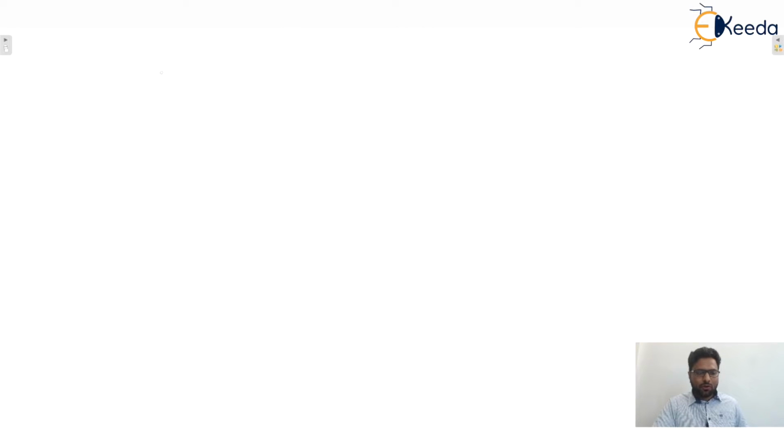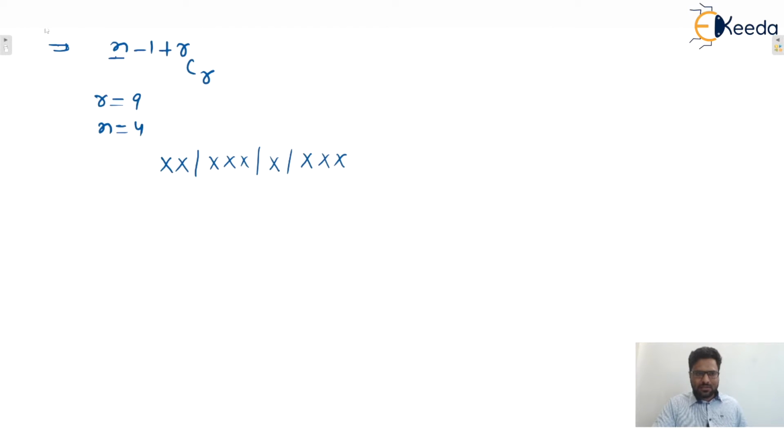The formula is (n minus 1 plus r) C r, where r are the identical objects and n are the boxes or persons which are distinct. Now let's say r equals 9 and n equals 4. One possible way of distribution can be like this: the first group contains two identical objects, the second contains three, the third contains only one, and the fourth contains three objects. This is one possible way of distribution.